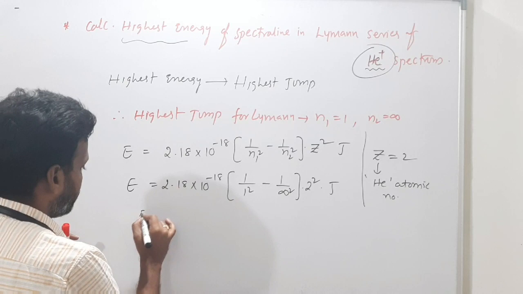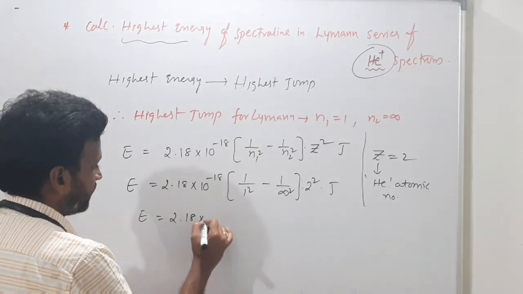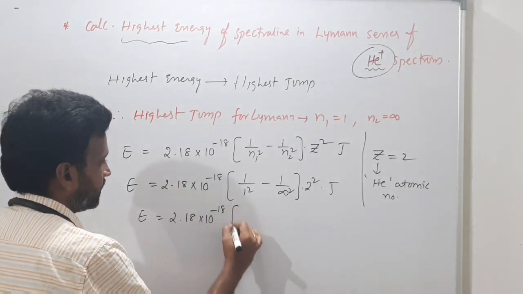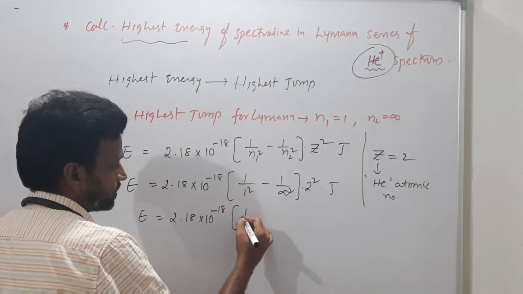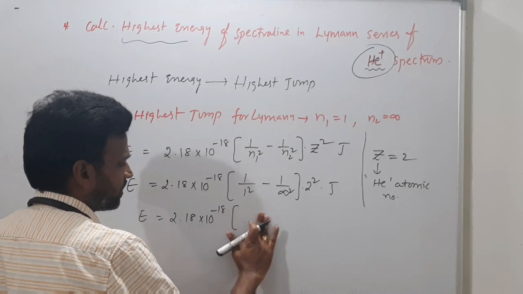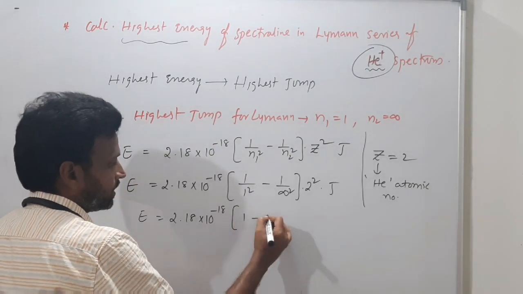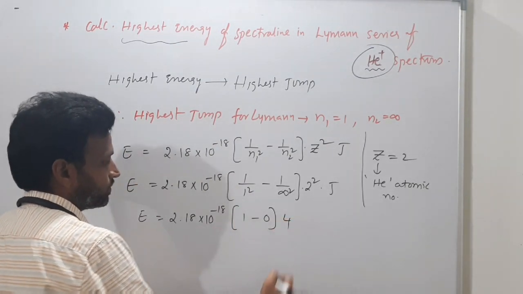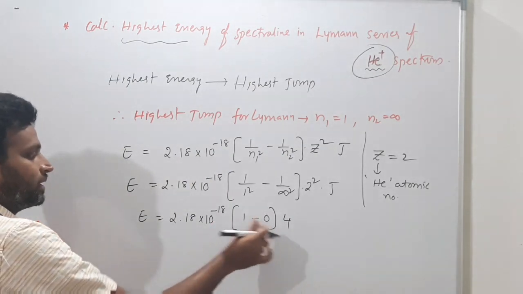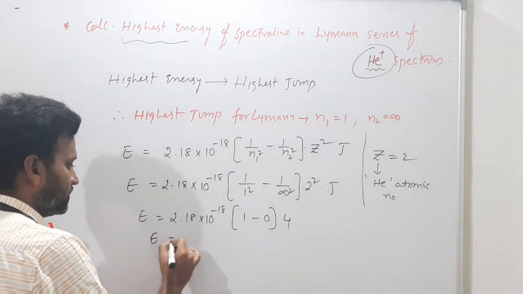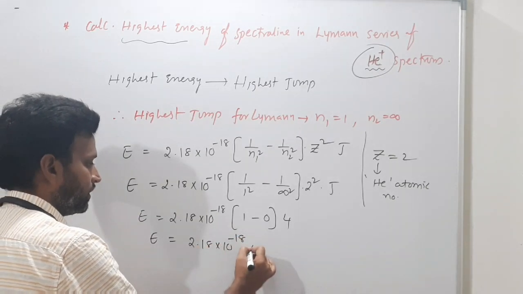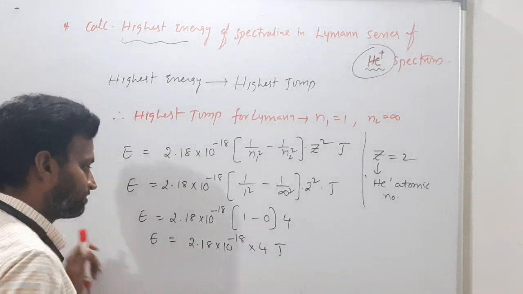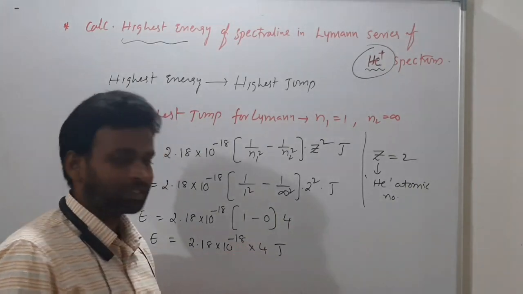Now if you simplify, energy is 2.18 into 10 power minus 18 into, as I told you, 1 minus 0. So it's 1 by 1, 1 minus 0, and into 4. So simply 4. So energy is equal to 2.18 into 10 power minus 18 into 4 joules, which is about 10 power minus 11.